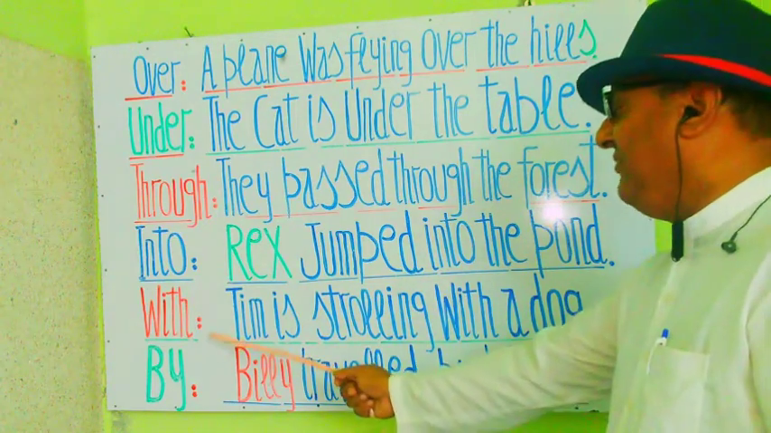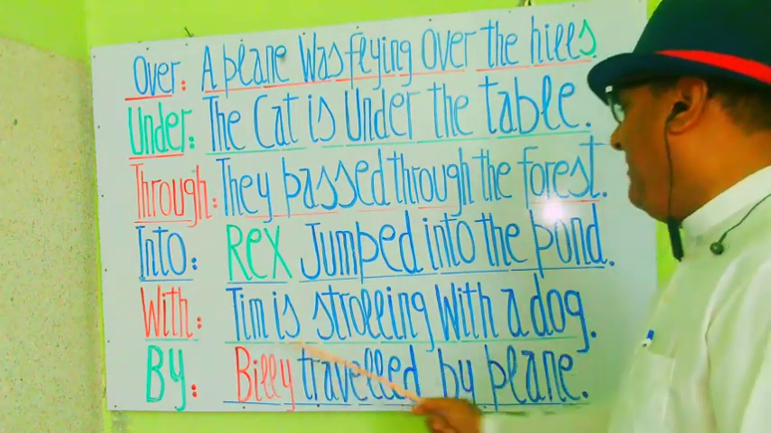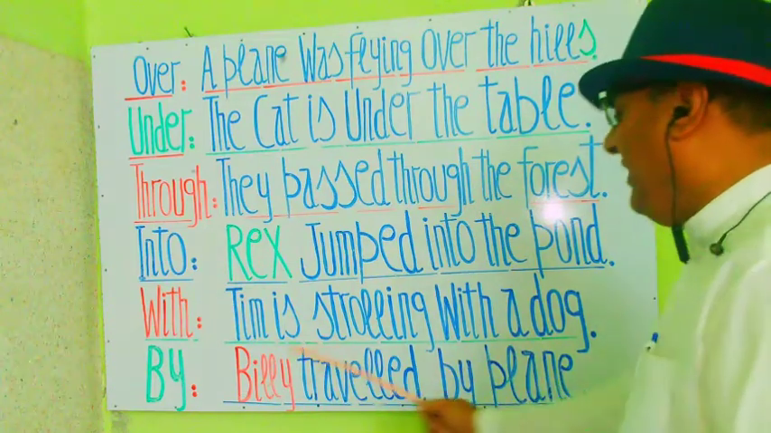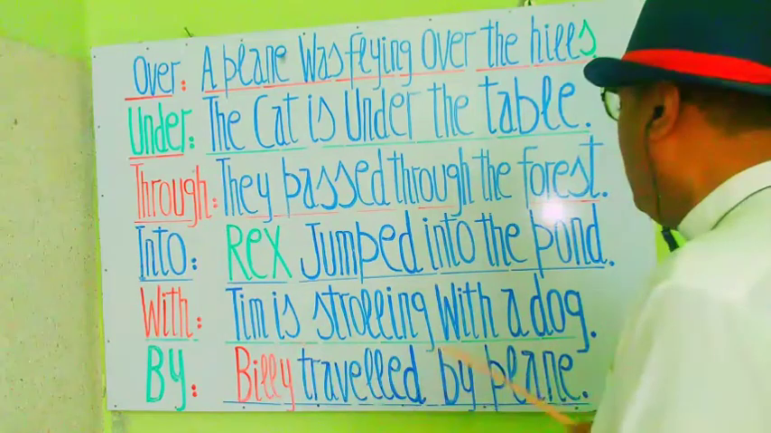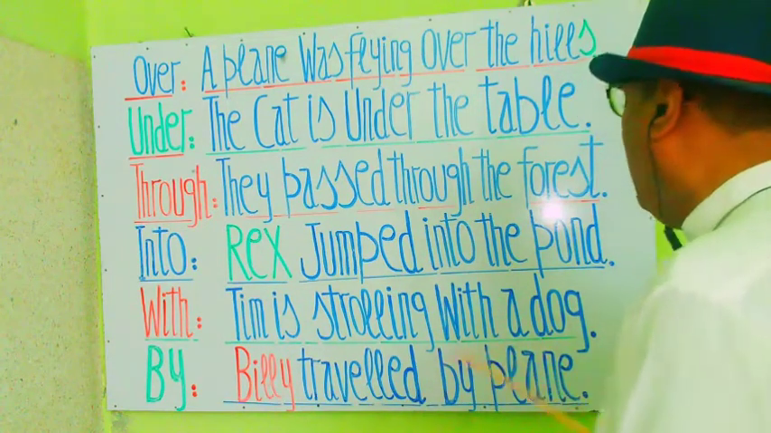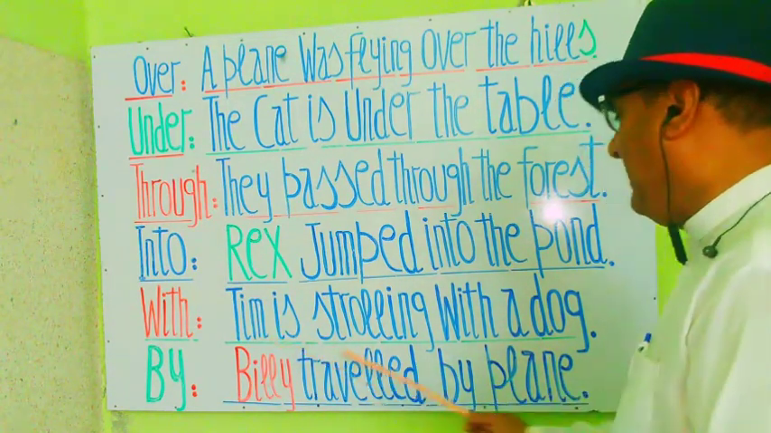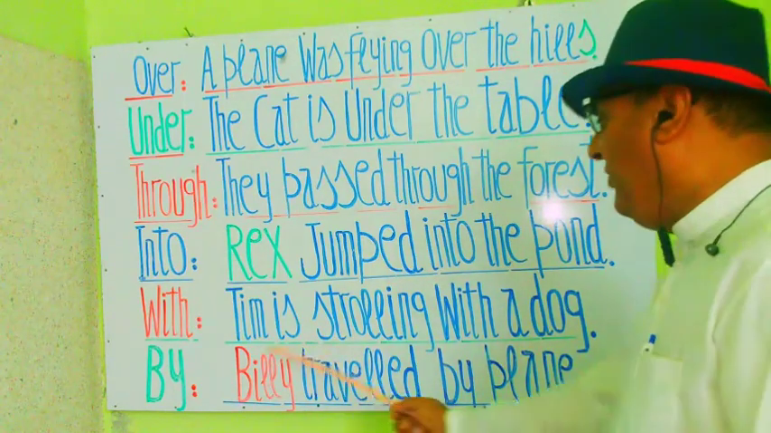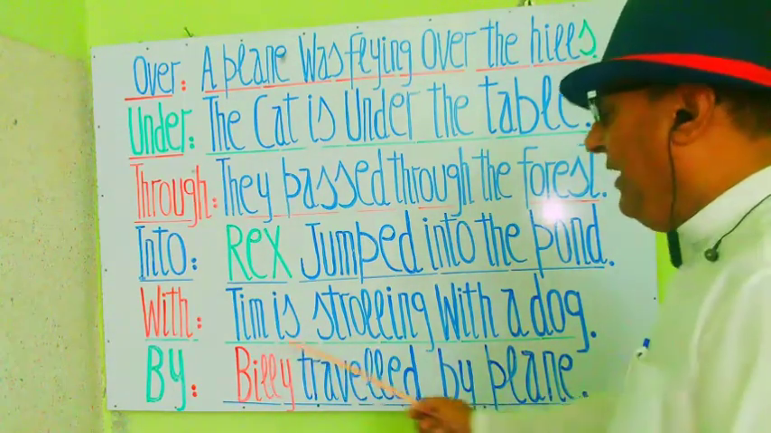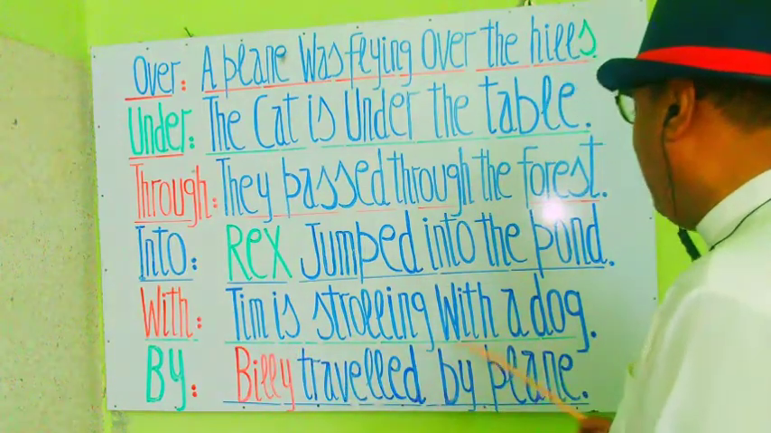And next is with. Tim is strolling with the dog. Tim एक डॉग के साथ चहलकदमी कर रहा है. Tim is strolling with the dog. Tim एक डॉग के साथ चहलकदमी कर रहा है.